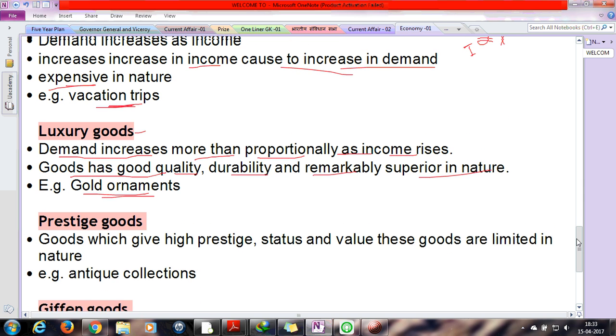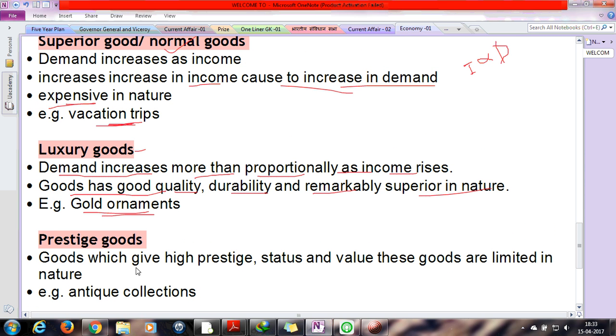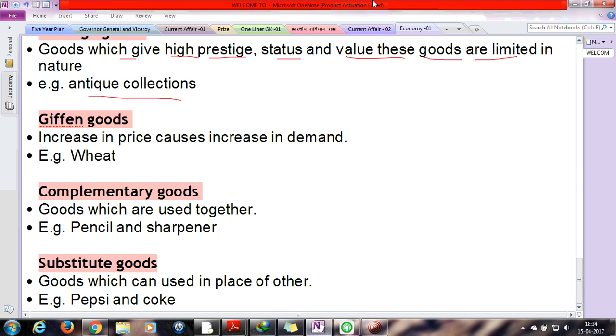Okay, next is the prestige goods. So goods which give high prestige, status, and value. These goods are limited in nature. So these goods are less in amount but widely used to maintain their social status or high prestige or value. Then these types of goods are known as prestige goods. For example, antique collections, like famous paintings or something.